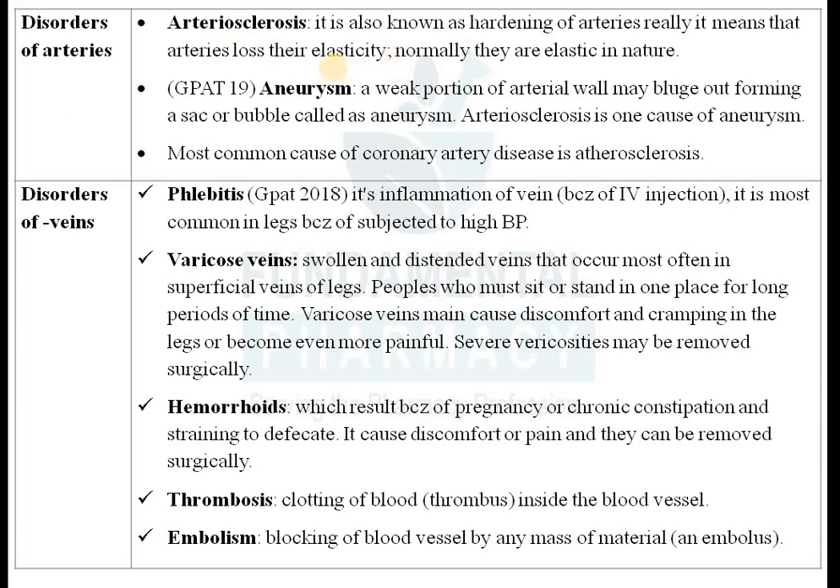So there will be a hardening of that wall. So if there is a hardening or there is deposition, there will be decrease in the blood flow. So that is nothing but arteriosclerosis, hardening of inner wall of your artery. Okay, and because of that hardening, arteries will lose their elasticity.